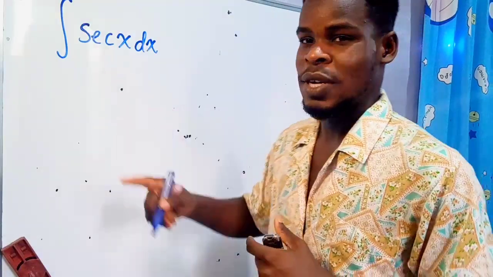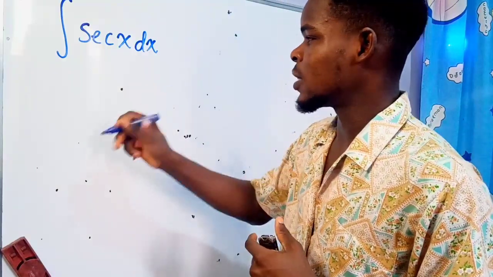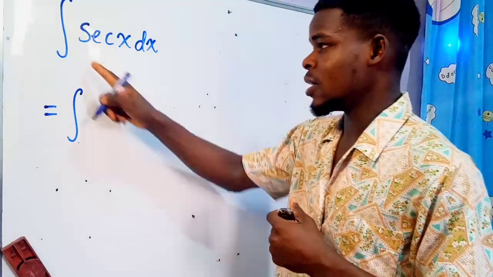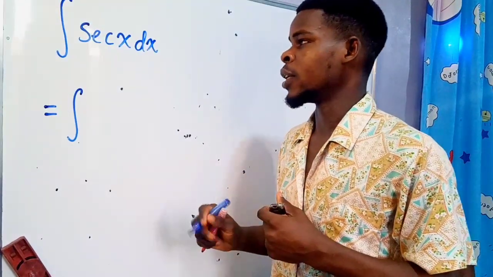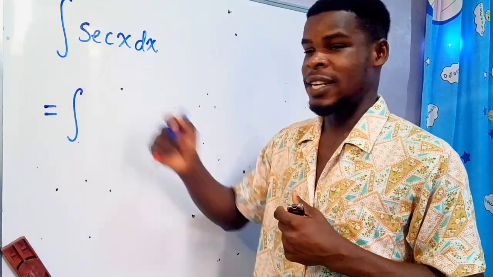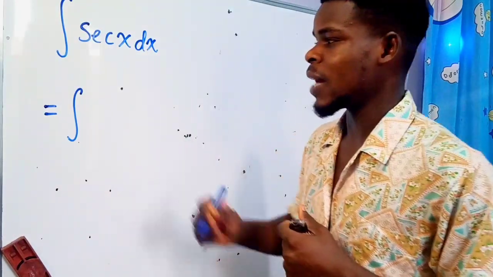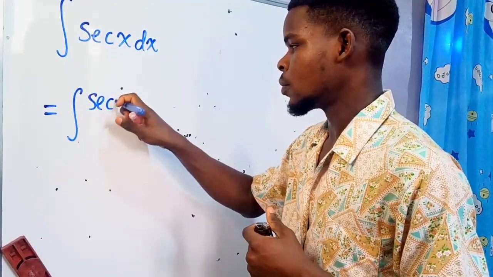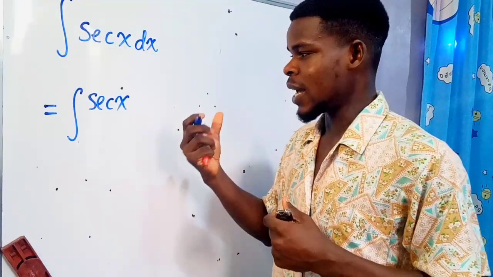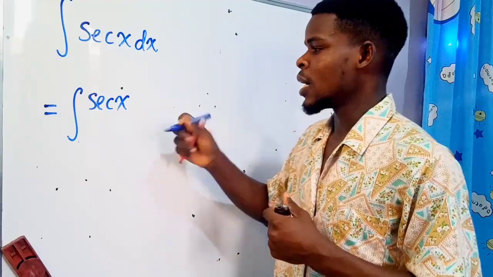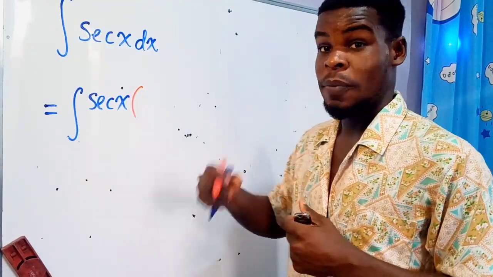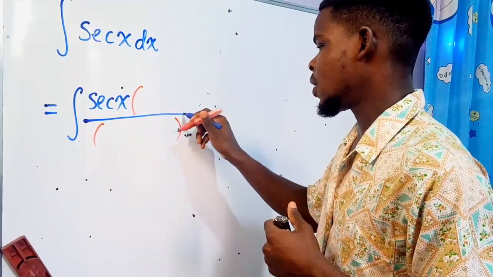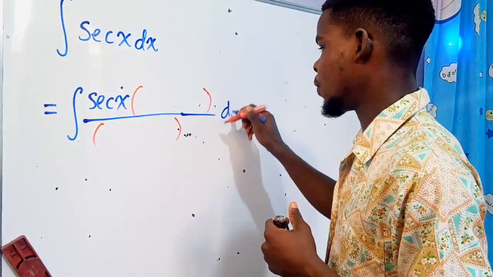When I say trick, I don't mean trigonometry. I mean like trick magic. So let's go ahead and say that this is the same thing as, well, first of all, I'm going to rewrite this integrand, I mean the function we are integrating. I'm going to do that by multiplying this integrand by 1. And the version of 1 that I'm going to multiply it by is secant of x plus tangent of x. So let's put down the secant first. Then I'm going to multiply this by 1. Multiplying a thing by 1 is the same thing as saying let's divide the numerator and denominator by the same thing.